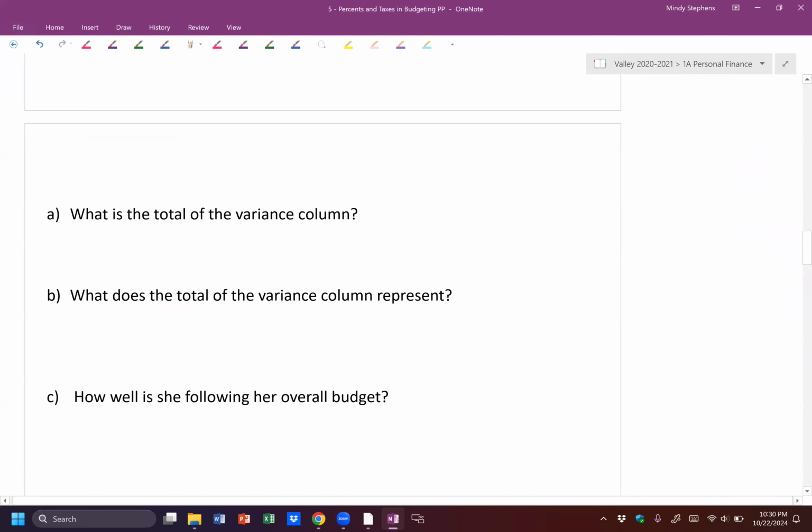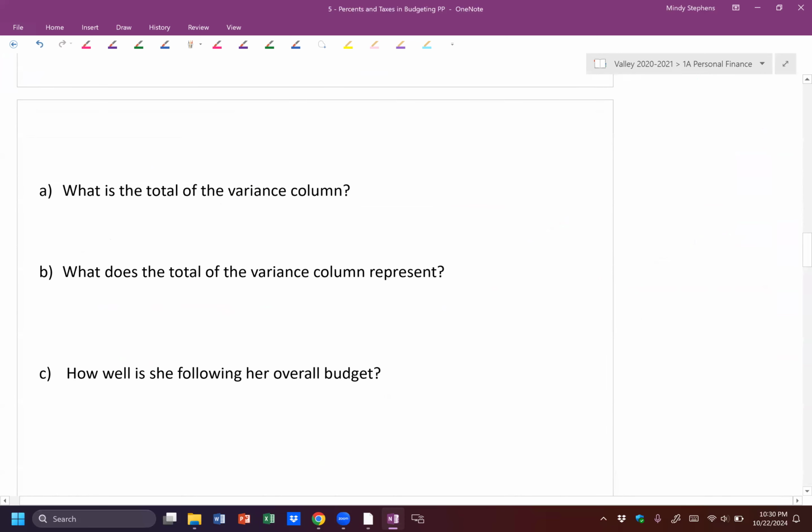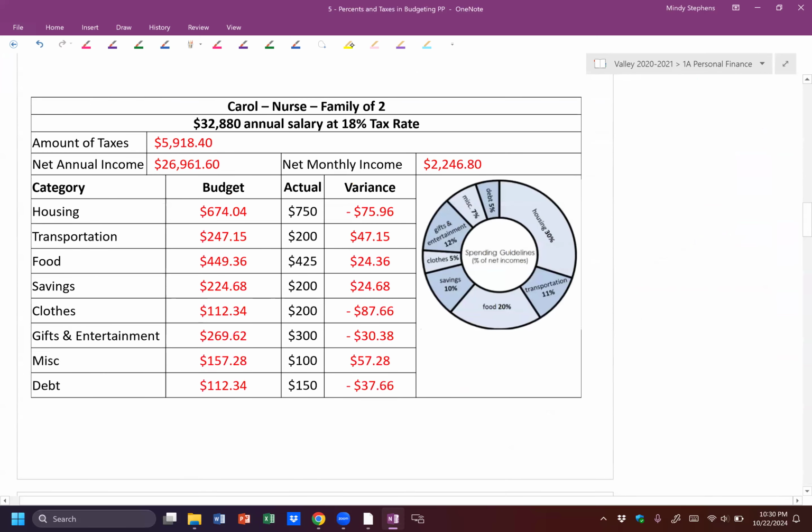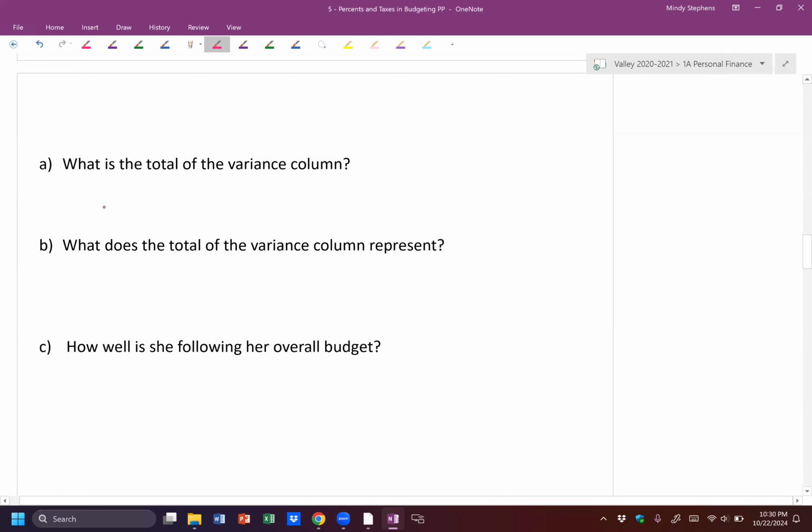So A says, what is the total of the variance column? So to get the total, all you're going to do is add these all up. Make sure you keep the positive is positive and the negative is negative. So you're going to add those all up and you're going to get a total. So when I add those, I get a negative 78.19. That's my variance column. So let's write that on part A. So negative $78.19.